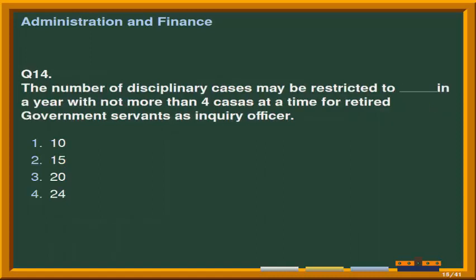Next question is, the number of disciplinary cases may be restricted to ___ in a year with not more than 4 cases at a time for retired government servants as inquiry officer. Options are number 1, 10. Second option is 15. Third option is 20. And the last option is 24. Correct answer is option third, that is 20.